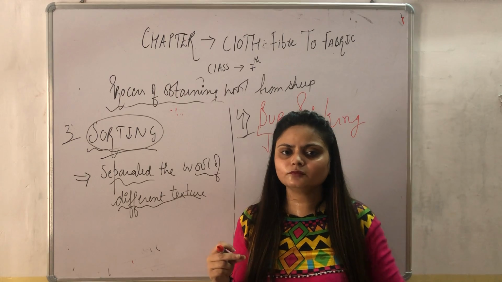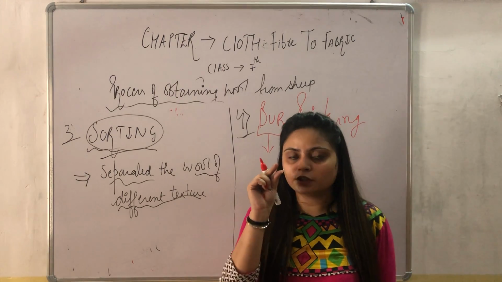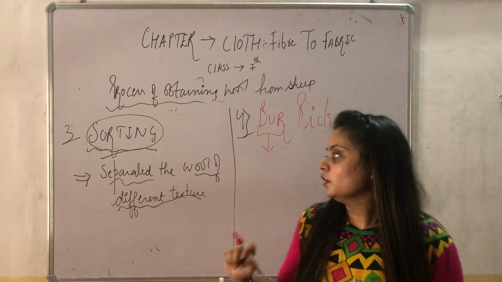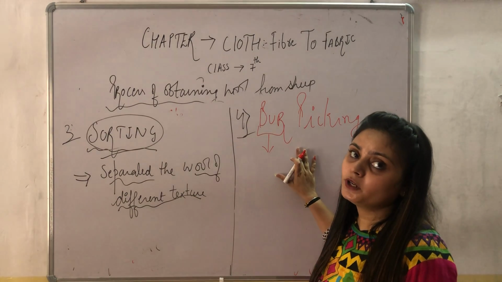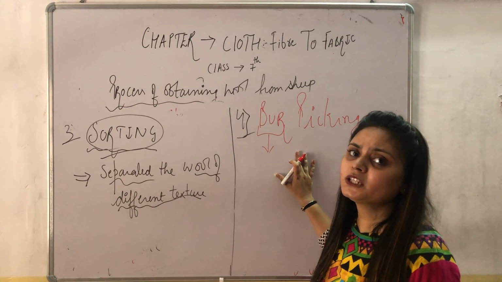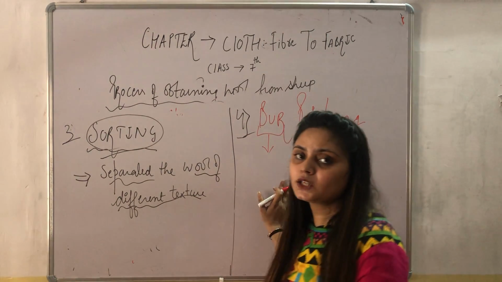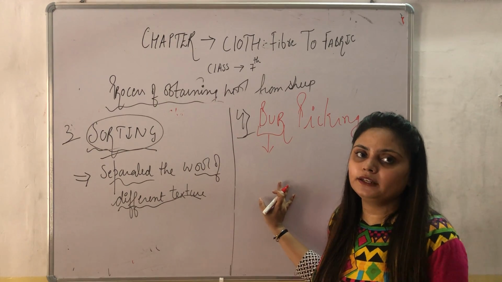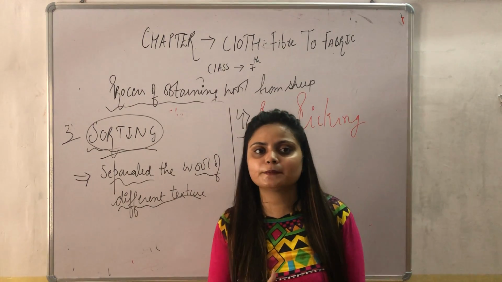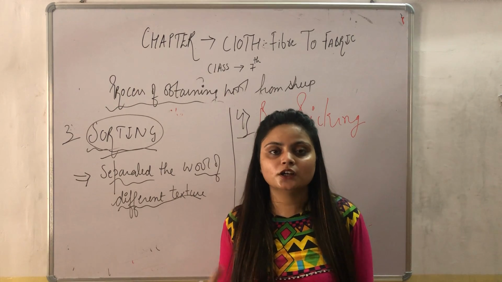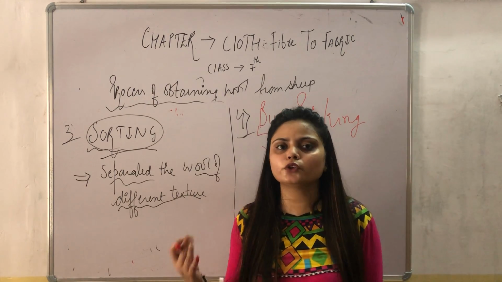That is the balls, woolen balls present. So by the presence of burr, the woolen surface will never be smooth and soft. The surface will be scratched and very rough. Some woolen clothes have less burr, some woolen clothes have more burr. So the presence of burr is not good for wool.